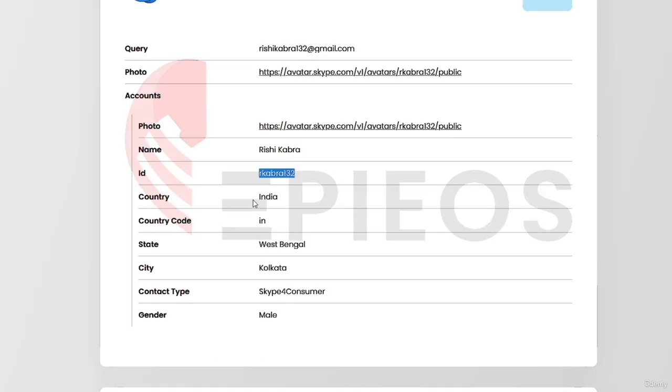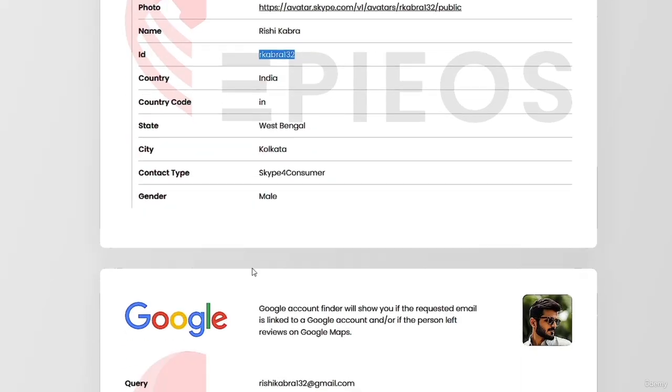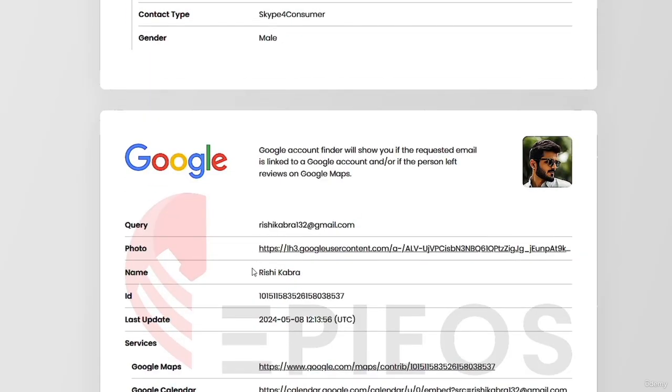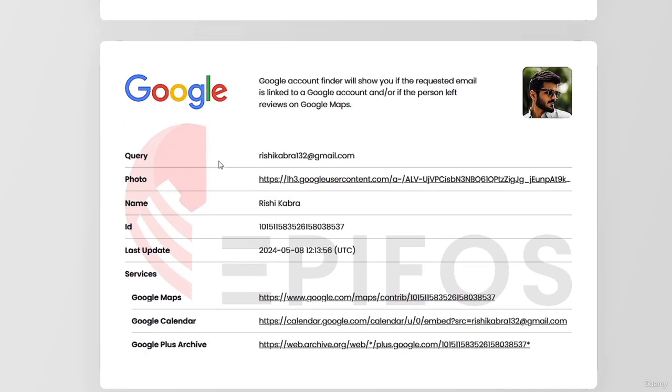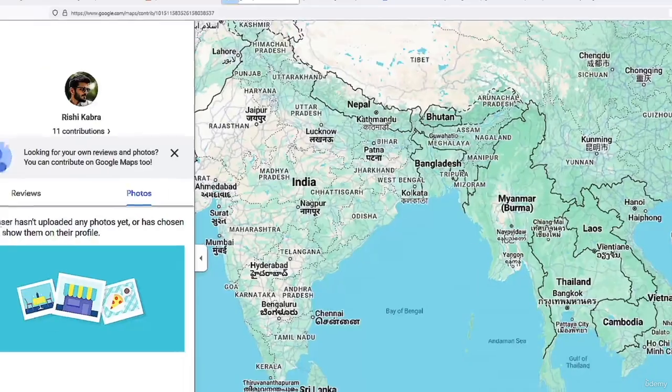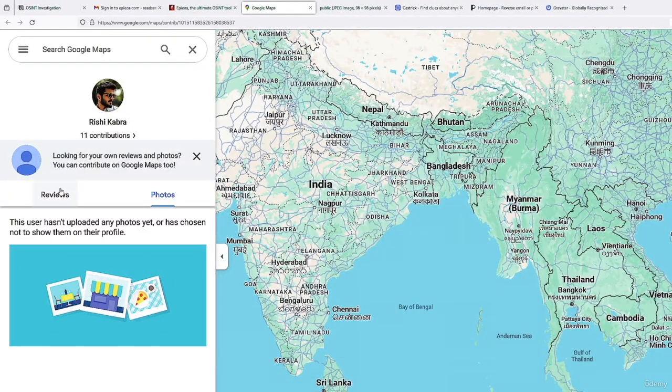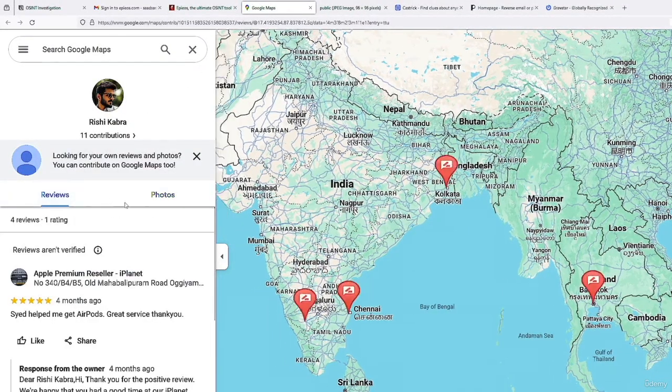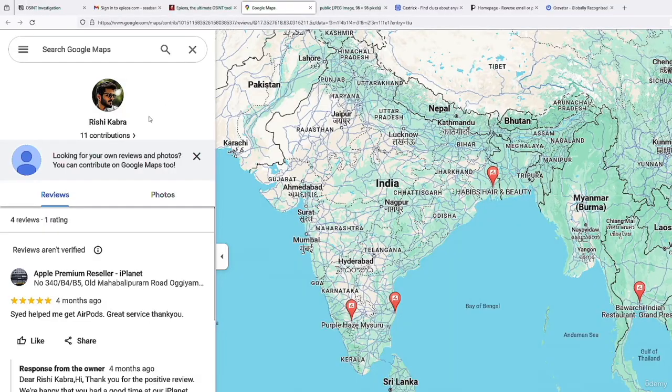We can see that the country is India and he is from Kolkata, and we already gathered this from his LinkedIn account. If we scroll down a little bit, we can see that he has a Google account, obviously because this is a Gmail account. We can see the account ID, when was the last time he updated his profile, and a Google Maps URL. So let me open it, and if we go to reviews, we'll be able to see his reviews.